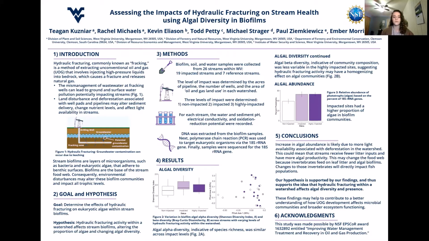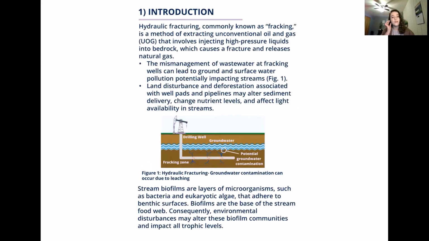So hydraulic fracturing, which is commonly known as fracking, is a method of extracting unconventional oil and gas that involves injecting high-pressure liquids into bedrock. This causes a fracture and releases natural gas. So the mismanagement of wastewater at fracking wells can lead to ground and surface water pollution, which has the potential to impact streams. Land disturbance and deforestation associated with well pads and pipelines may alter sediment delivery, change nutrient levels, and affect light availability in streams.